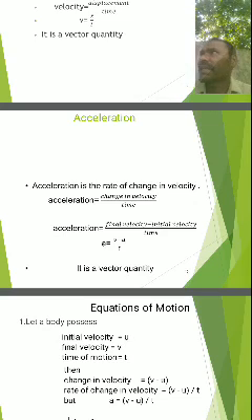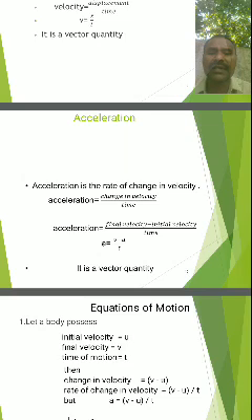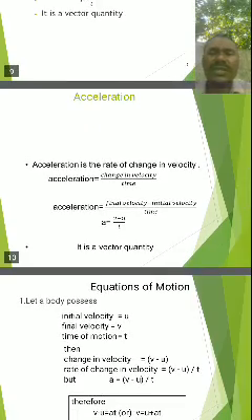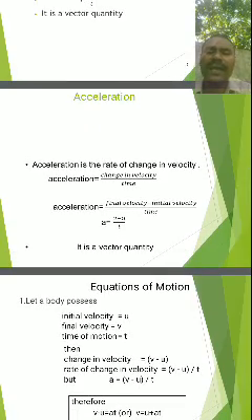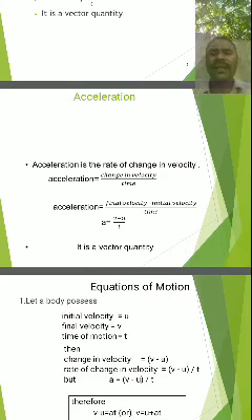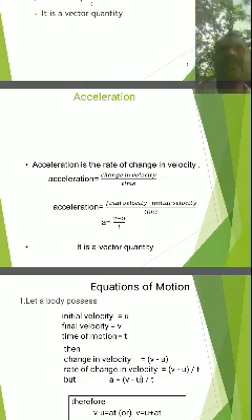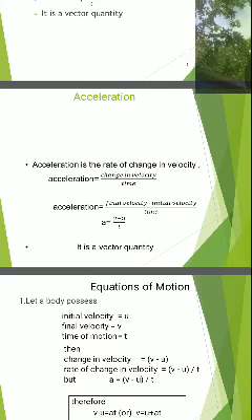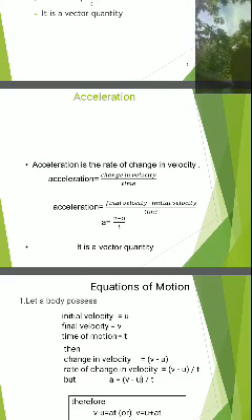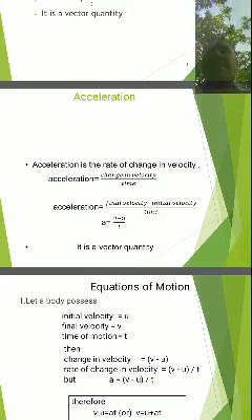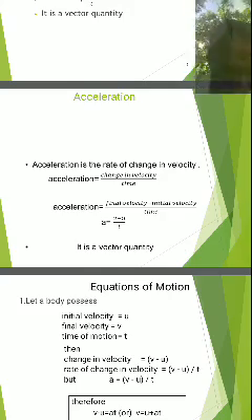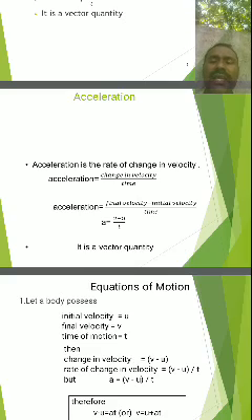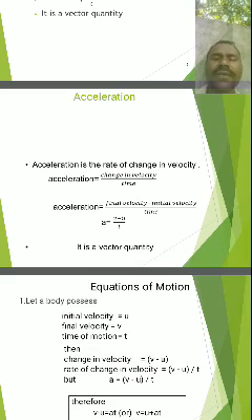And the rate of change in velocity is called acceleration. So acceleration is equal to change in velocity by time, and acceleration is equal to final velocity minus initial velocity. Final velocity minus initial velocity. And a is equal to v minus u divided by t.